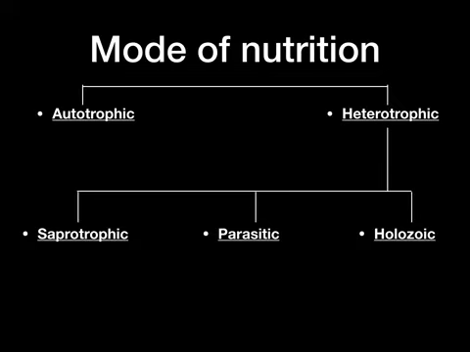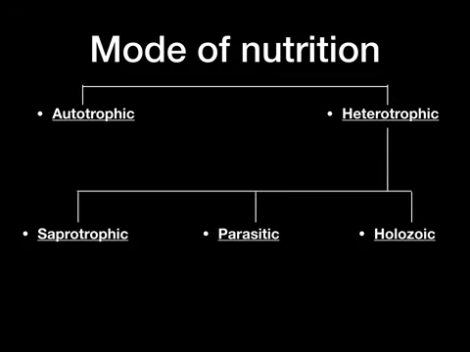All the animals have a heterotrophic mode of nutrition. A heterotrophic organism or heterotroph can obtain its food from other organisms in three ways. So, the heterotrophic mode of nutrition is of three types: saprotrophic nutrition, parasitic nutrition, and holozoic nutrition.